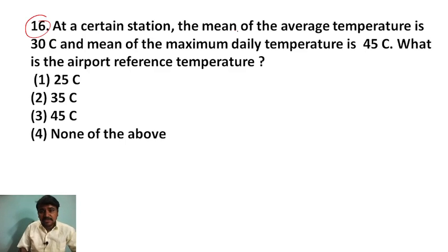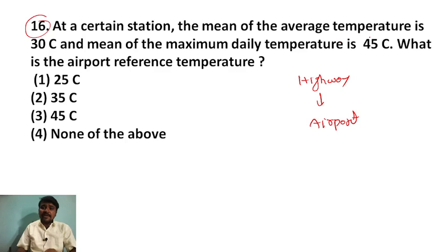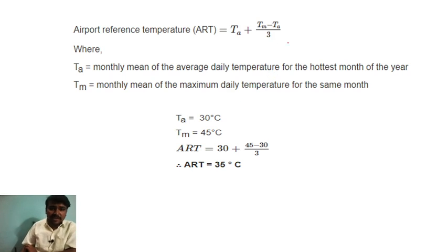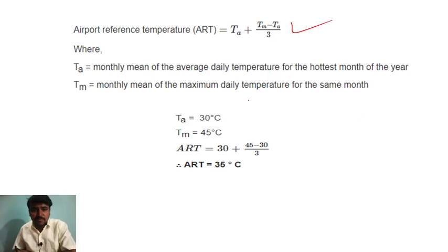There is a question on the mean of the average temperature, a highway question, and an airport question, airport engineering. The mean average temperature is 30 degrees Celsius and the mean of the maximum daily temperature is 45 degrees Celsius. What is the airport reference temperature? Simple question, let me tell you. So this is the formula, it is very important.